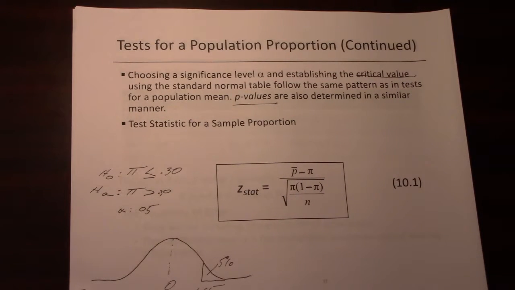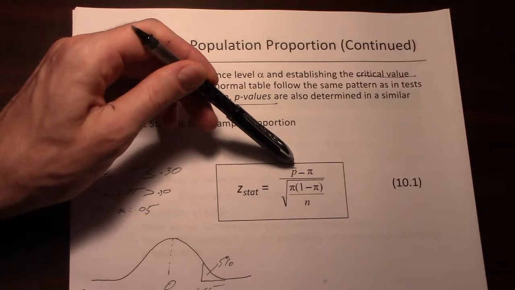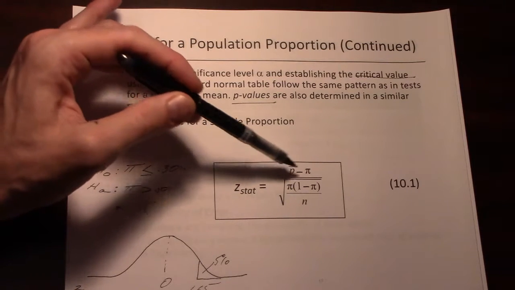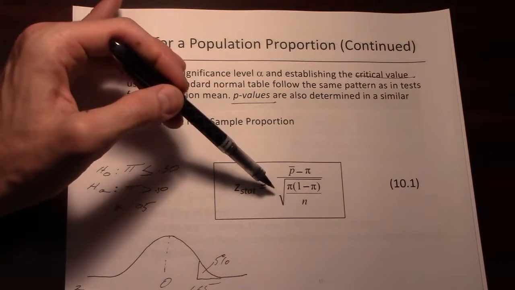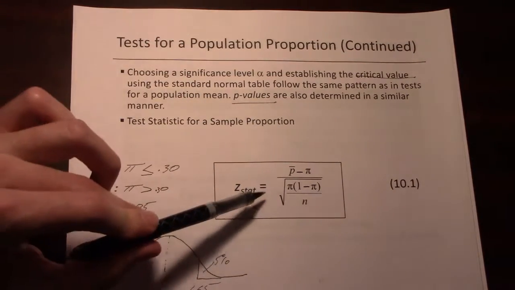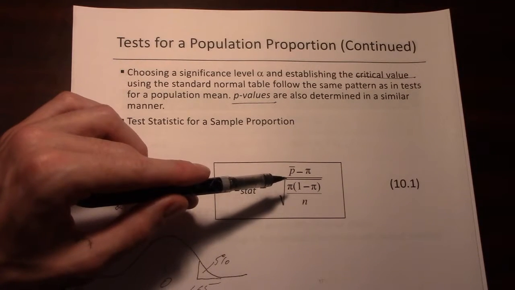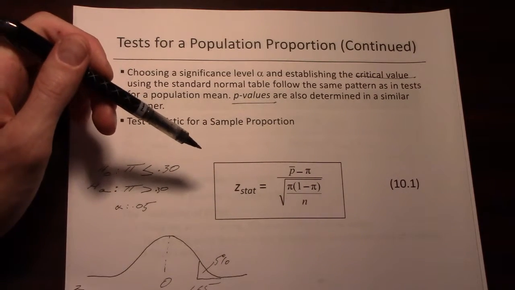And the way we'll calculate our test statistic for a population proportion is we will look at the difference between our sample proportion, p-bar, and the population proportion. How much of a difference did we find in our sample versus what you say under the null hypothesis? We'll calculate how many standard deviations above and below the assumed mean that would be. If you look on the previous slide, this is the standard deviation of the sampling distribution of sample proportions. That calculation gives us our z statistic.